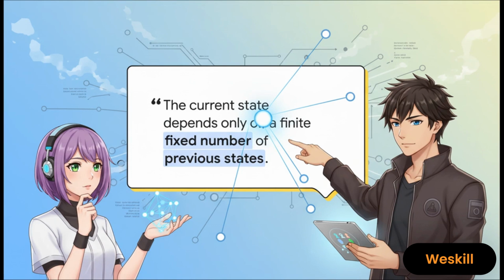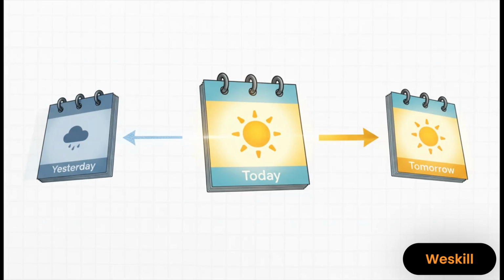So what does that actually mean? Well, it means that whether you're predicting the next word in a sentence or the next move in a game, the model just assumes that the most recent information is the most important. Everything that happened before that, for the purpose of the next prediction, it just doesn't matter. The absolute perfect way to think about this is the weather. Sure, the weather last week might have some small influence, but your best clue for predicting if tomorrow will be sunny is knowing that, well, today is sunny. The current state, today's weather, is the most powerful predictor of the next state. And this sequence of states is what we call a Markov chain.